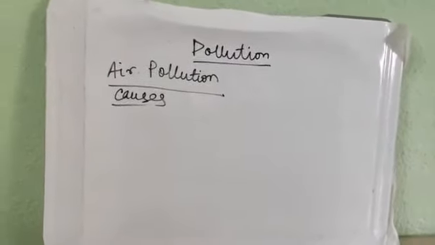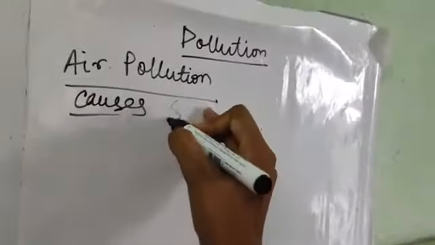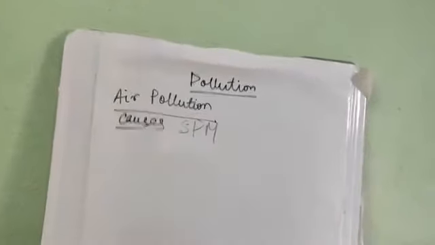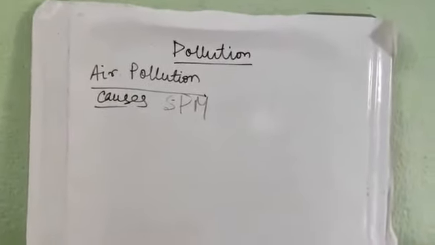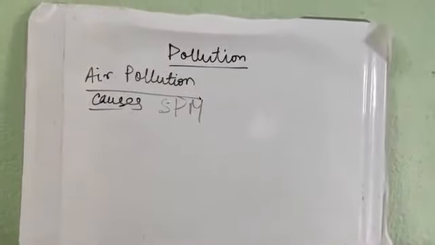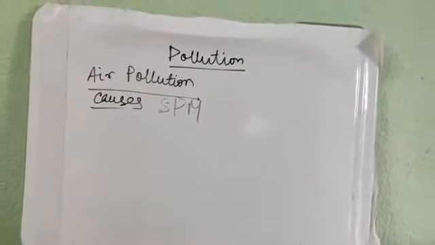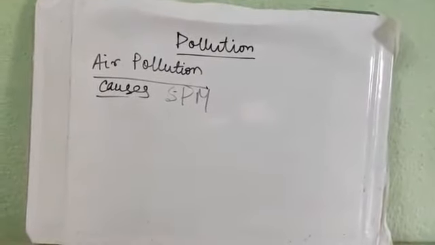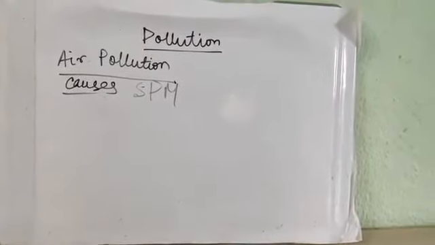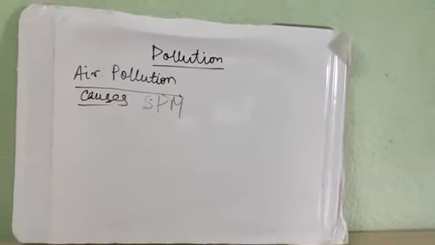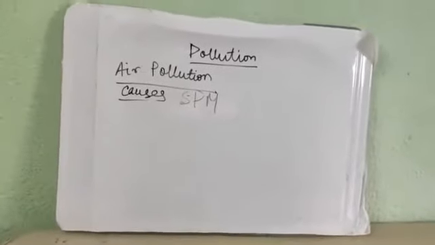Next is SPM, or suspended particulate matter. So what is it? It is fine particles whose size is about 10 μm to 100 μm. What is the harmful effect of this SPM? It combines with smoke, fly ash or fog and creates smog, and it generally affects the respiratory system of human beings or of animals.